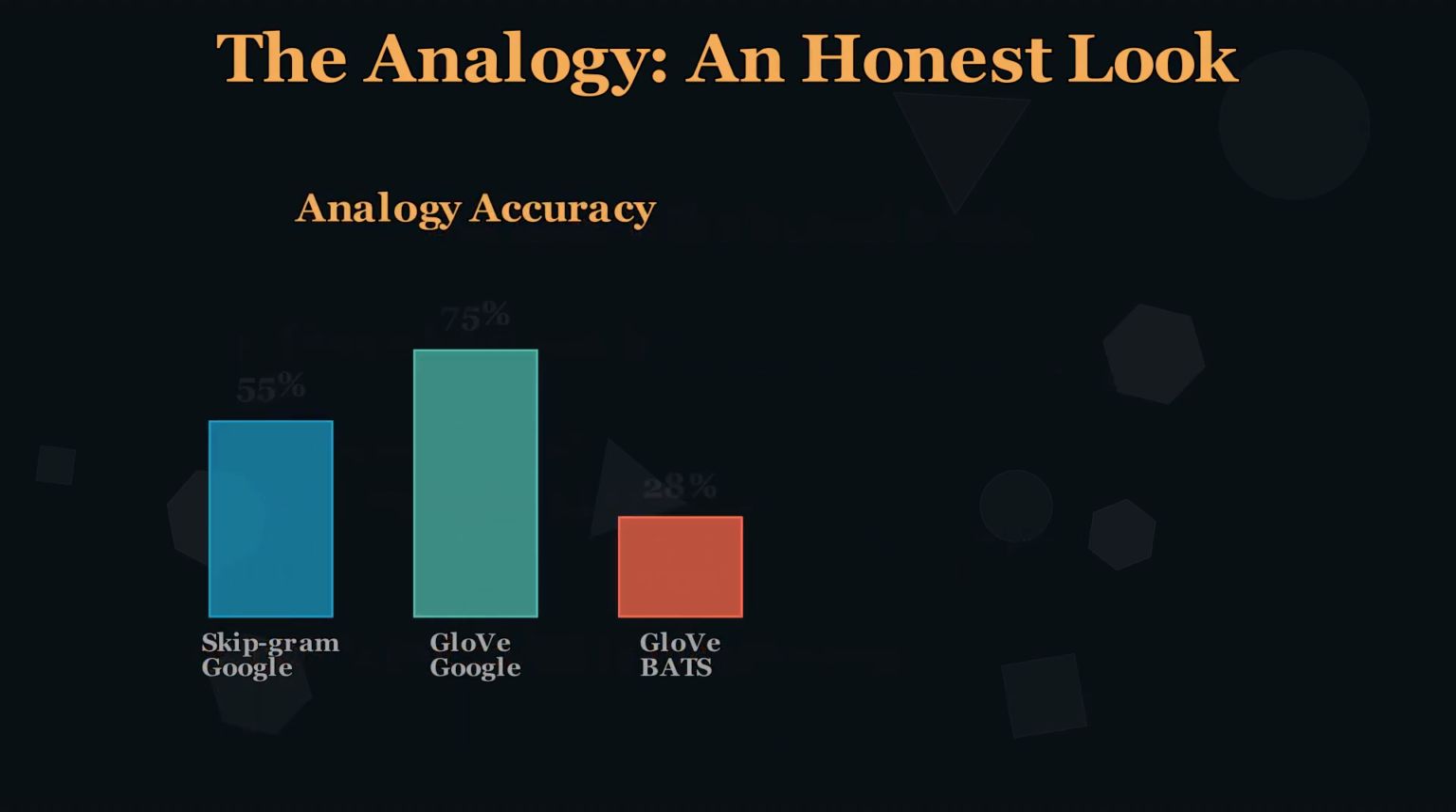Look at the numbers side by side. Skip-gram 55% on the Google test. GloVe does better at 75, but that test is heavily biased toward country capital pairs. On the Balanced BATS benchmark, even GloVe drops below 30%.